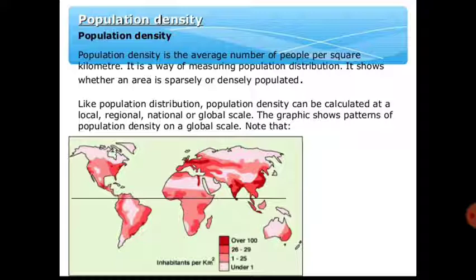Let me give you an example. Suppose your classroom consists of 19 students. Again, in your school, your classroom has 19 students, and the area of the room is 220 square kilometers. Suppose this is the area of your classroom. In the same way, Class 12 Science has 50 students with the same area of the room.